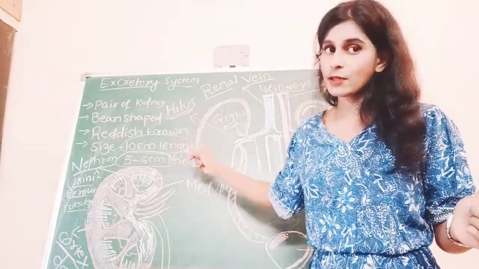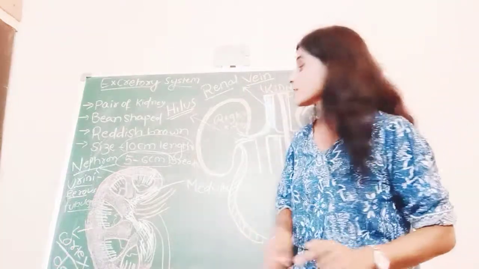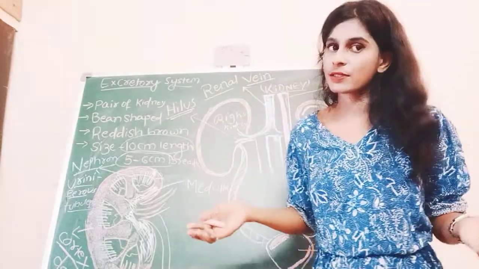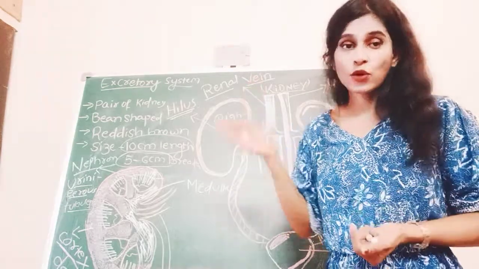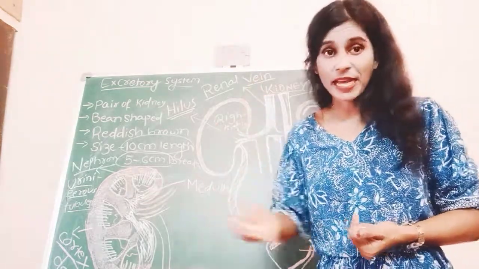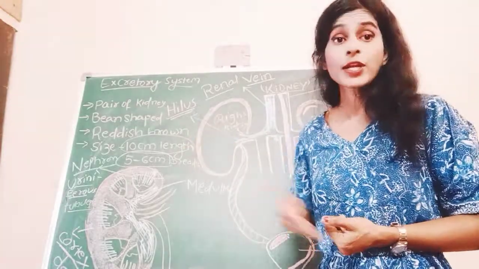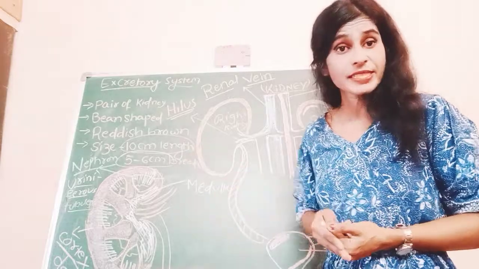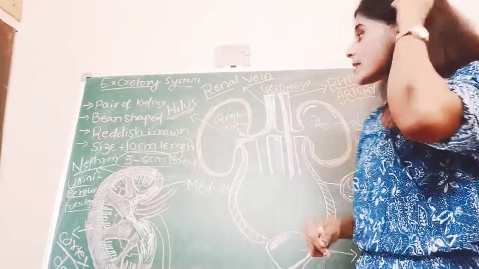Got it? What is the size of the kidney? It's 10 centimeter in length and 5 to 6 centimeter in breadth. Understood now? A pair of kidneys, left and right. The right is slightly lower because the liver is present. Done. Next, its length is about 10 centimeter, breadth is 5 to 6 centimeter in diameter. Then comes bean shaped. So these are the structure of the kidney.